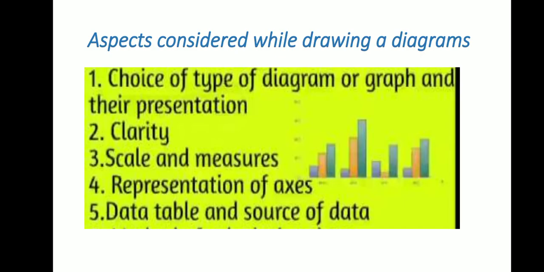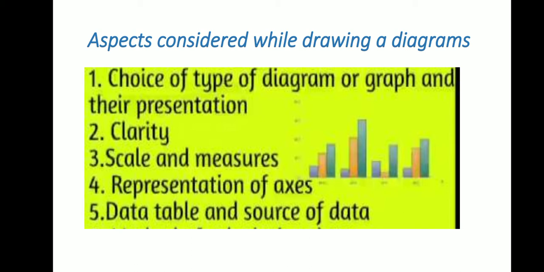What are the aspects considered while drawing a diagram? First is the choice of type of diagram or graph and their presentation. The right type of diagram or graph must be chosen to make a picture more effective.